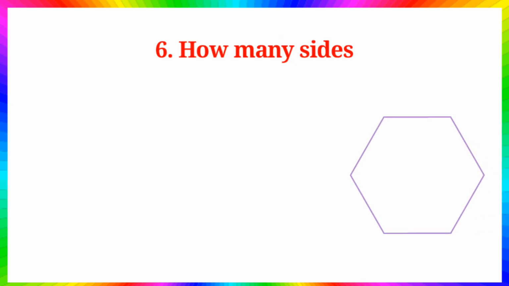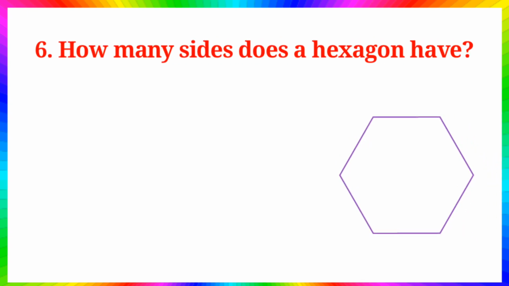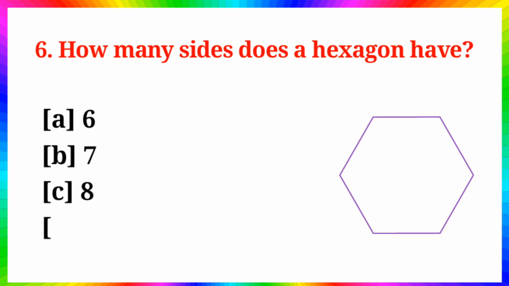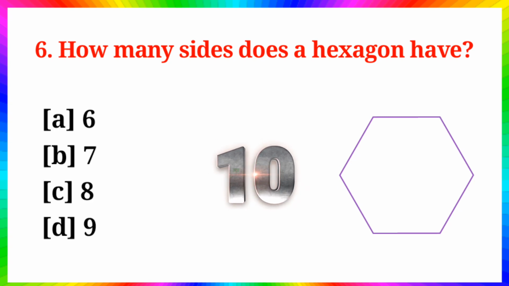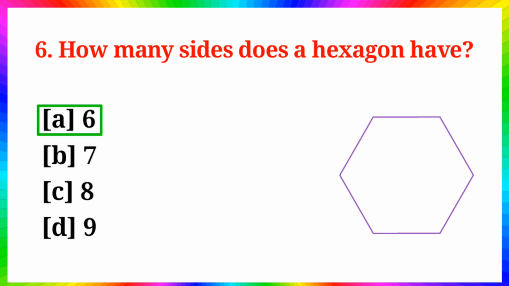Question number 6. How many sides does a hexagon have? Option A. 6, B. 7, C. 8, D. 9. Answer is option A. 6.